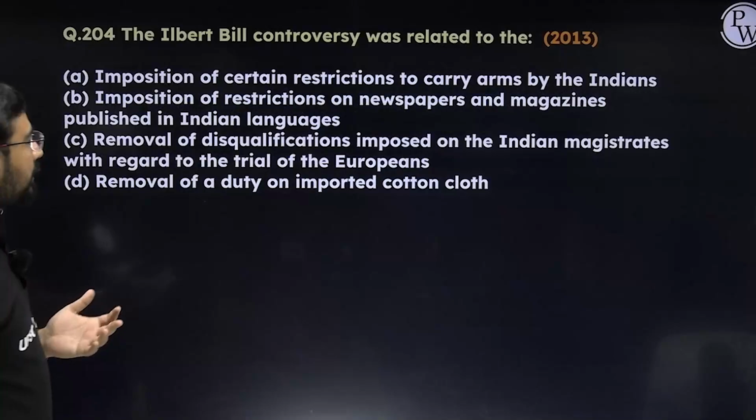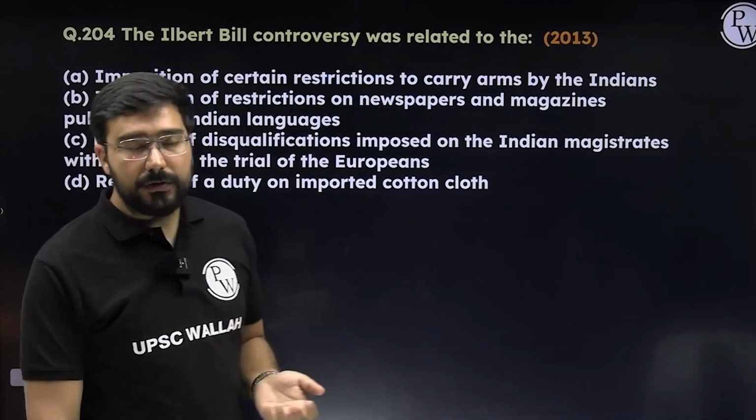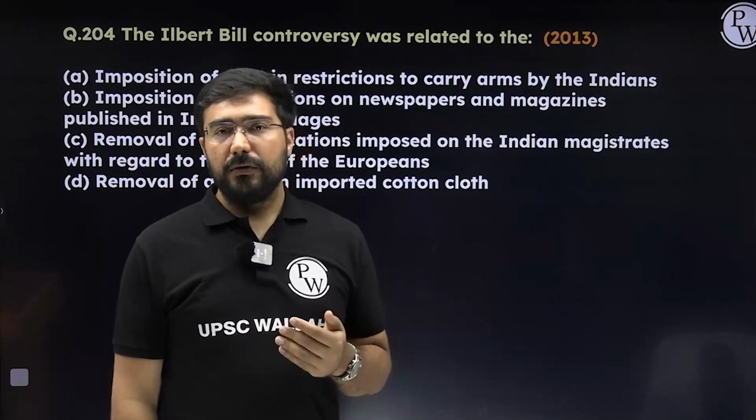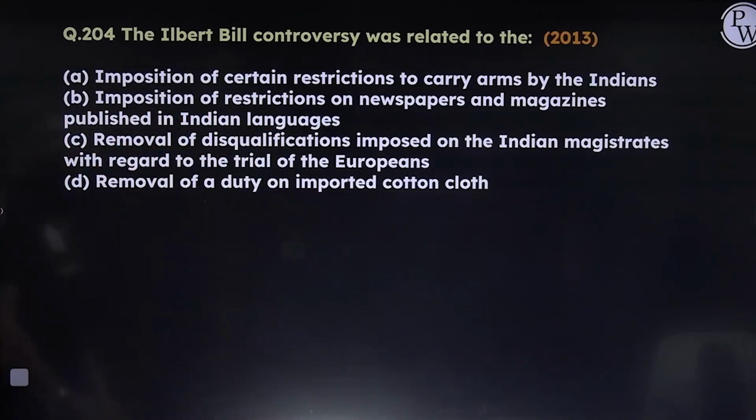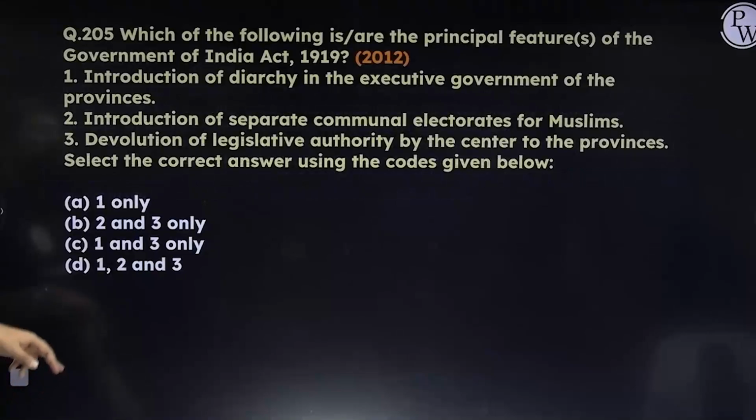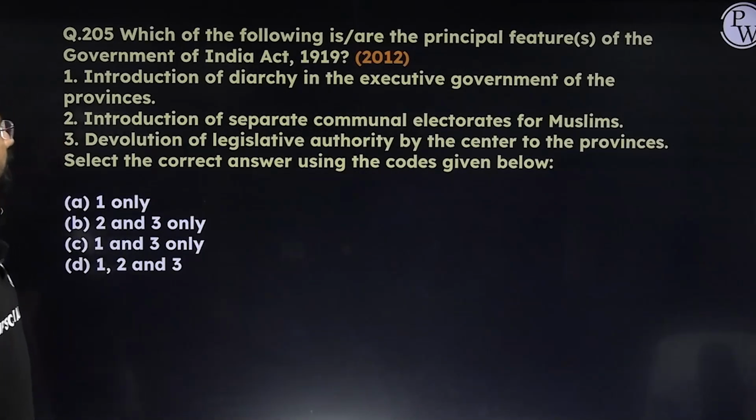Albert Bill controversy, all of you know what the Albert Bill controversy was all about. Indian judges now could try the Europeans. So that's what it was all about. In this case, easily you can identify the answer, number C: removal of disqualification imposed on Indian magistrates with regard to trial of the Europeans. Answer is C.